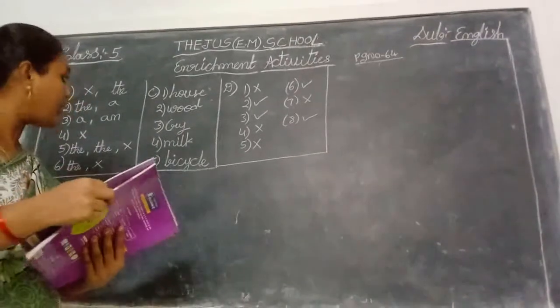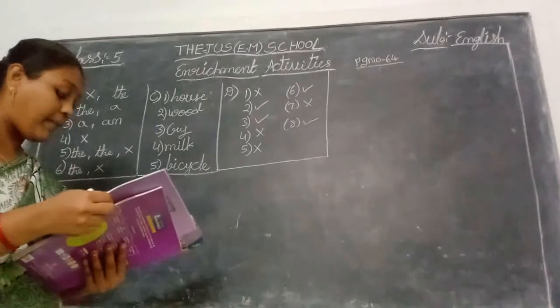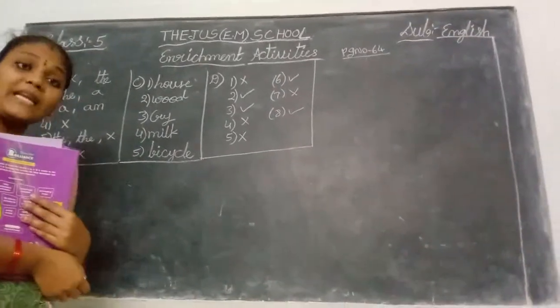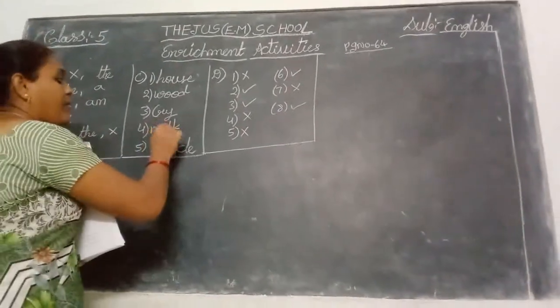What is the next one? Butter, cheese, yogurt and milk. Butter, cheese and yogurt are milk products, those three are, but milk is only milk. So that is the odd one. You circle that one, milk.